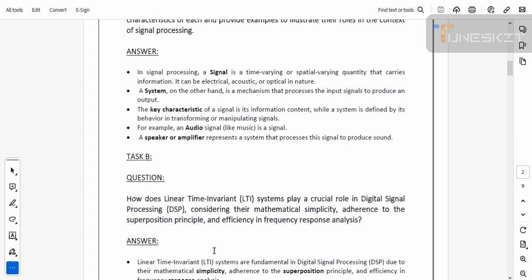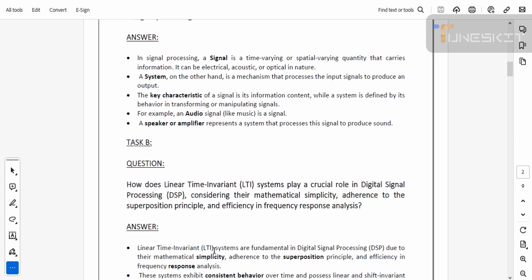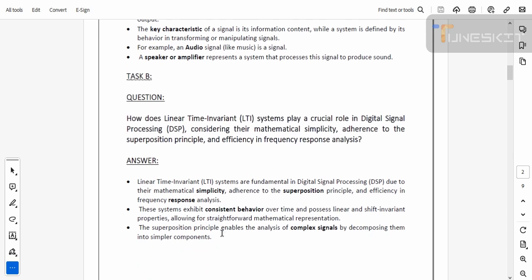Task B: linear time invariant systems play a crucial role in digital signal processing. Explain. So the answer is: linear time invariant systems are fundamental in digital signal processing due to their mathematical simplicity, adherence to the superposition principle, and efficiency in frequency response analysis. These systems exhibit consistent behavior over time and possess linear and shift invariant properties, allowing for straightforward mathematical representation.